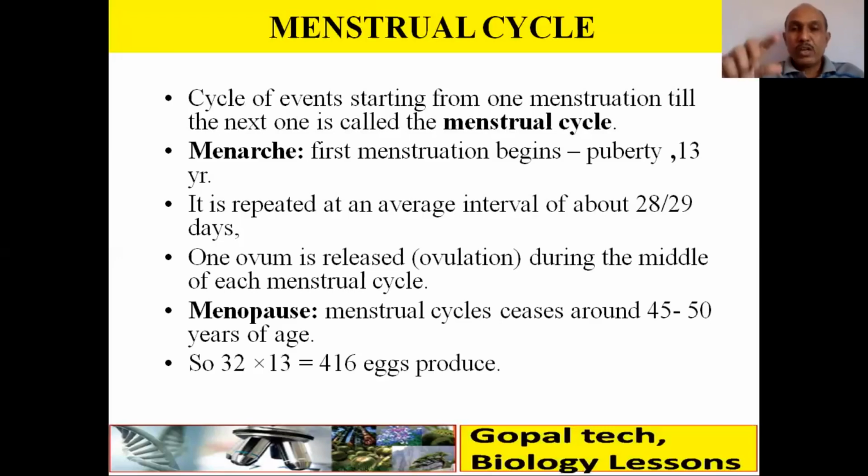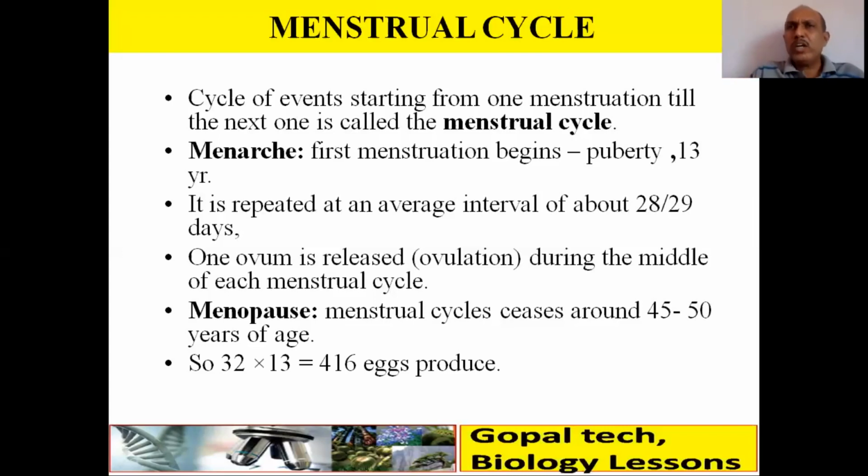So if you calculate the reproductive life of a female between 13 years to 45, it will come around 32 years. If you take a 28-day average, then 13 eggs will be produced in 1 year. So therefore in 1 year 13, so in 32 years only 416 eggs are produced.